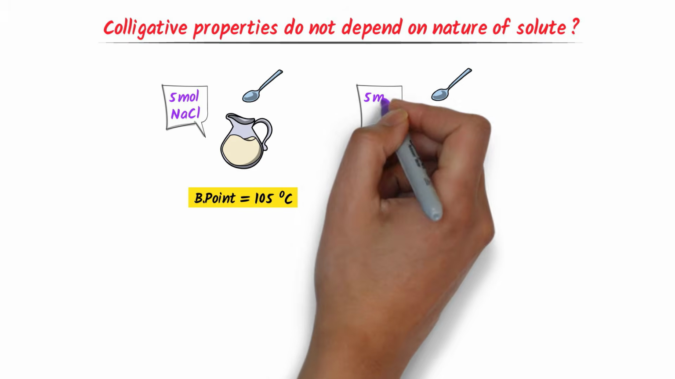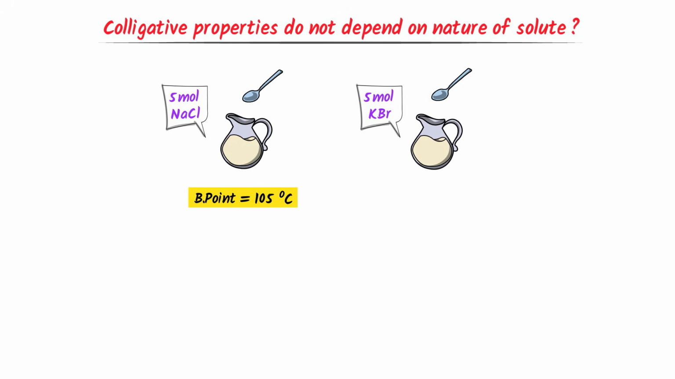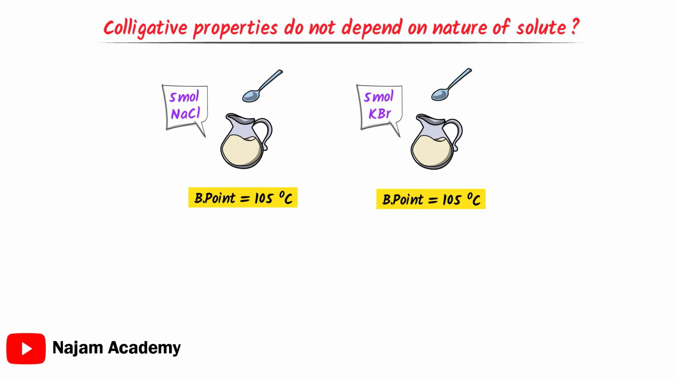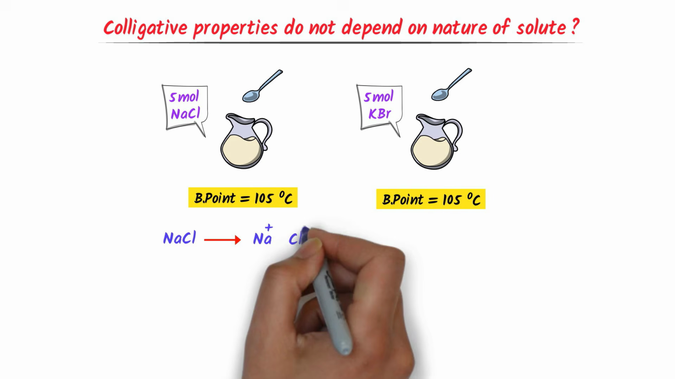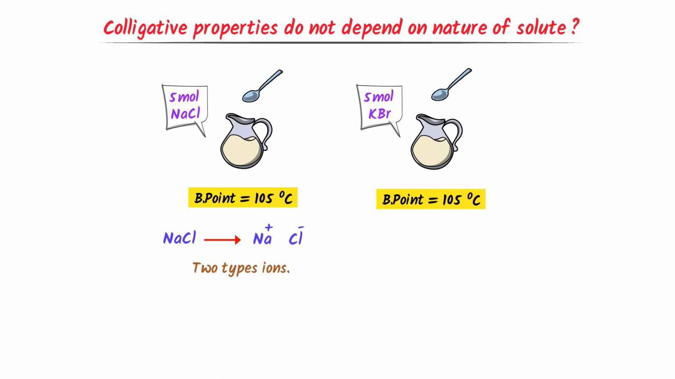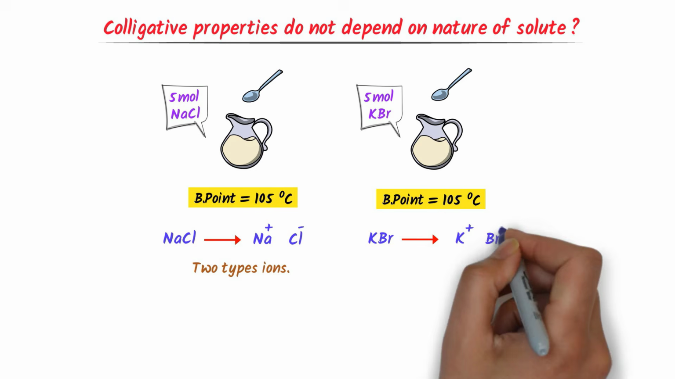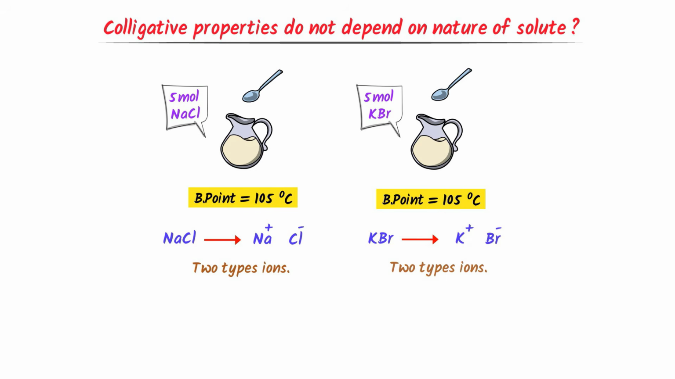Secondly, I add 5 mole potassium bromide to it to form a solution. When we observe its boiling point, it is 105 degrees centigrade. We know that the salt sodium chloride has two types of ions, sodium ions and chlorine ions, while the potassium bromide has also two types of ions, potassium ions and bromine ions.